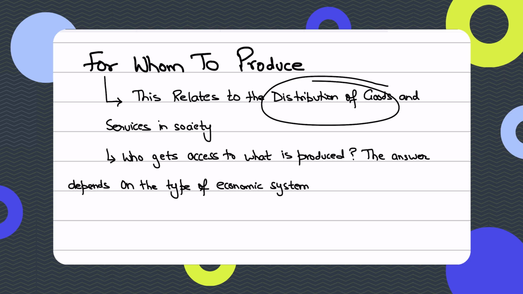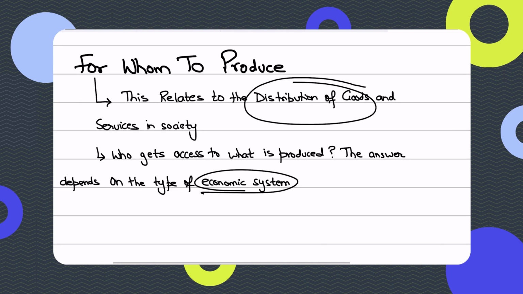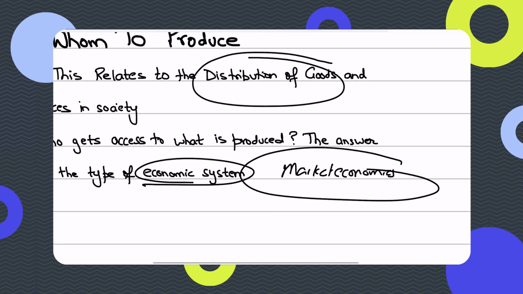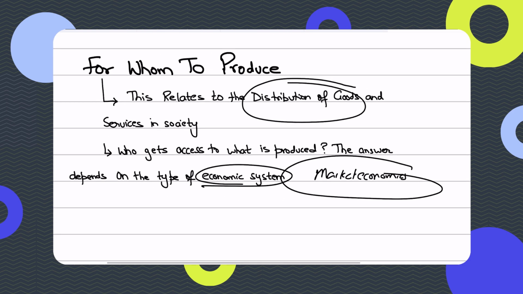So you have three different allocation mechanisms in place, right? You have three different kinds of economies: market economy, planned economy, or mixed economies. A perfect example of a market economy is the USA. In market economies, goods go to those who can actually afford them, based on incomes and wealth. For instance, luxury cars like Ferrari are only for high income groups. So again, Ferrari goes to high income people only, right?